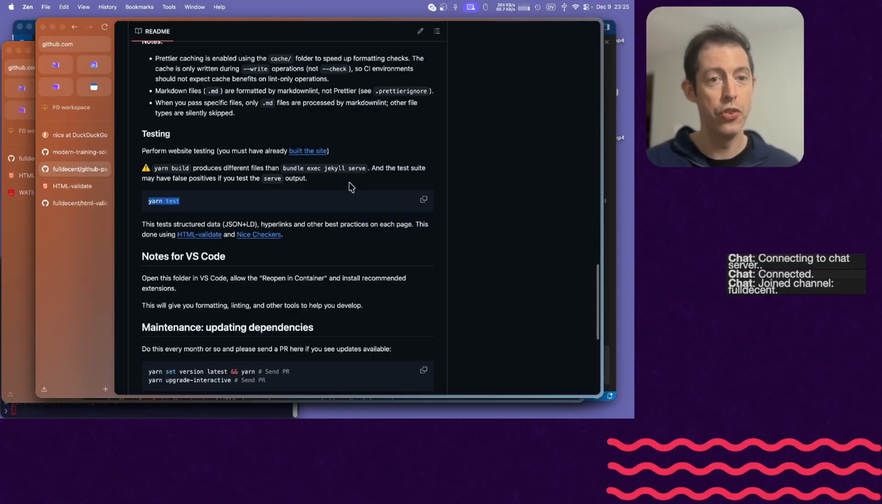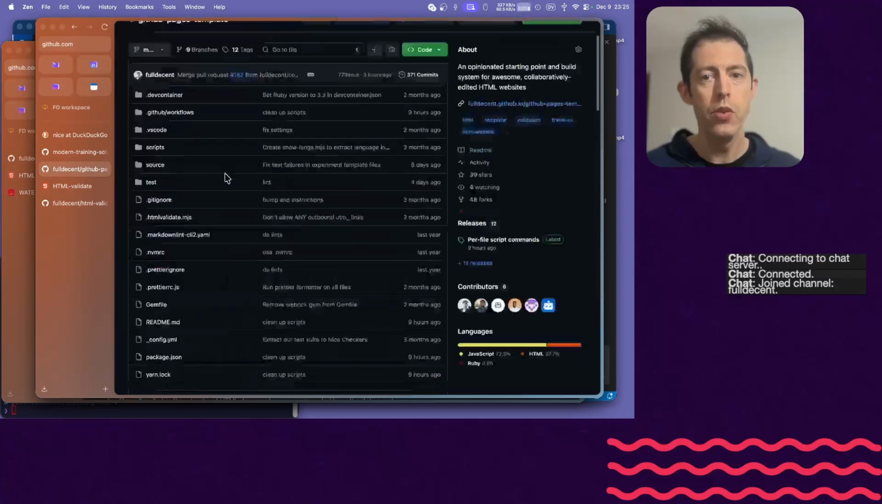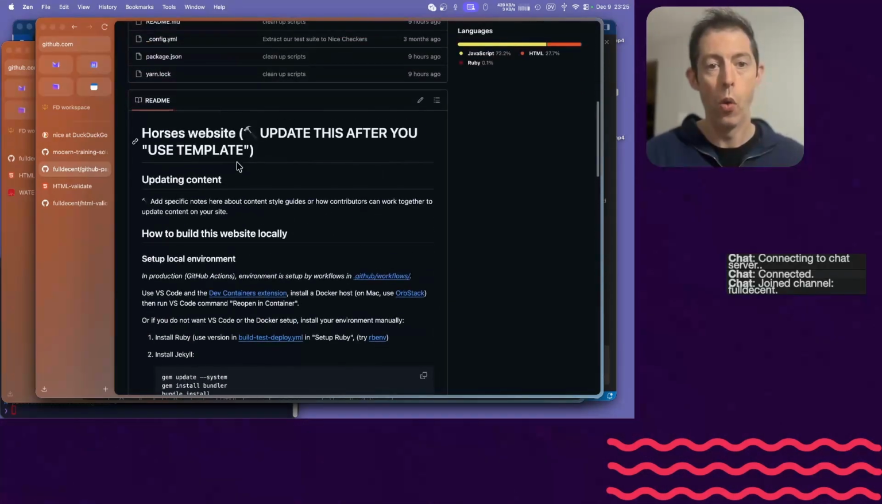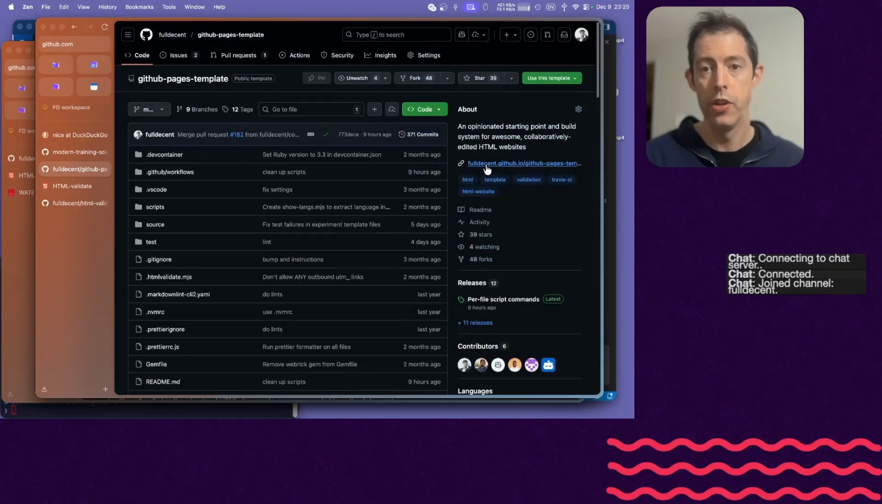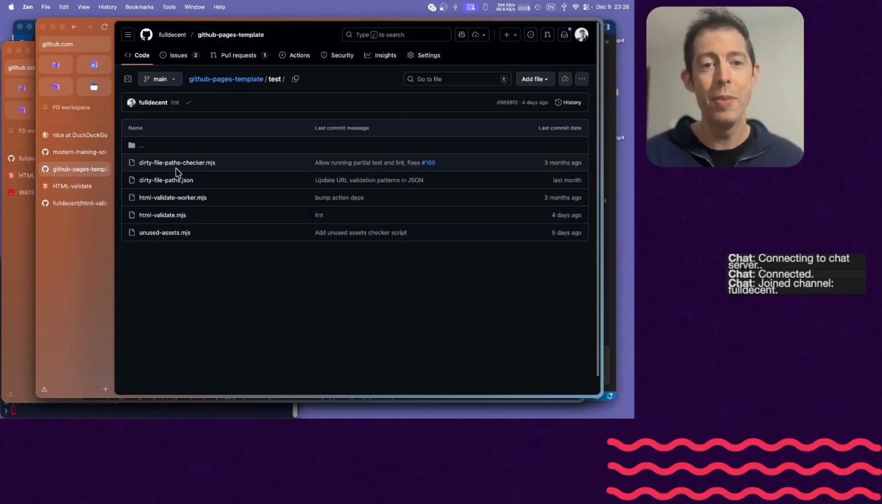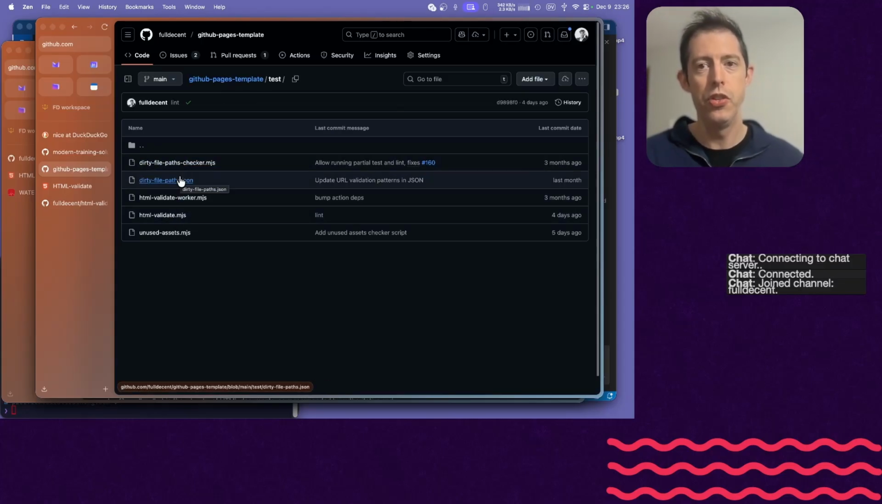Also, we have testing. So the testing I just showed you, including nice checkers and HTML validate, that's already here. So all you got to do is just click this clone button. So you hit this, use this template button, make your own repo. And this website here gives you a template, and you just replace that horse stuff with whatever you want to put there instead. And it's got some other cool little tricks just to be pedantic about what you want in your project.